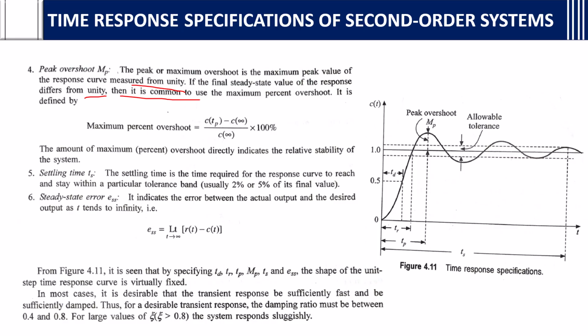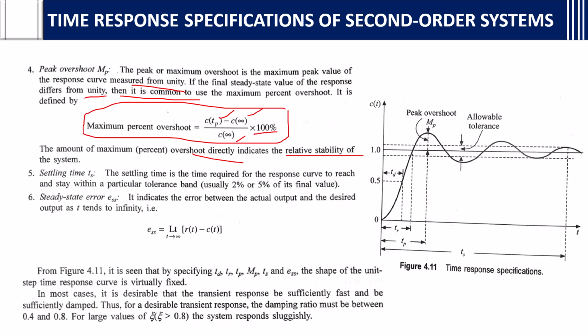It is defined as C of TP minus C of infinity, divided by C of infinity, into 100, which gives the maximum percent overshoot in the second order system. The amount of maximum percent overshoot directly indicates the relative stability of the system.